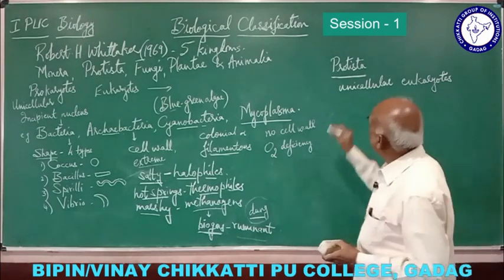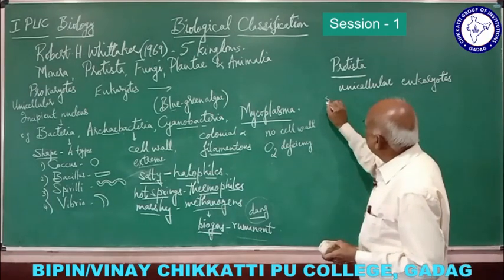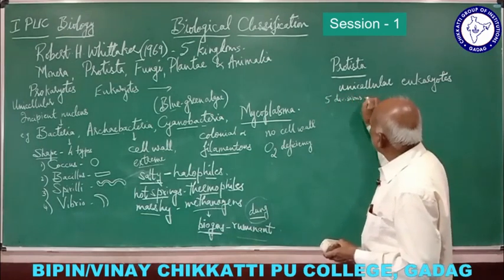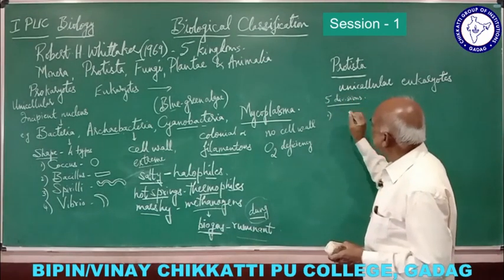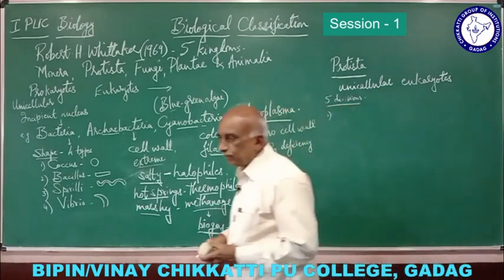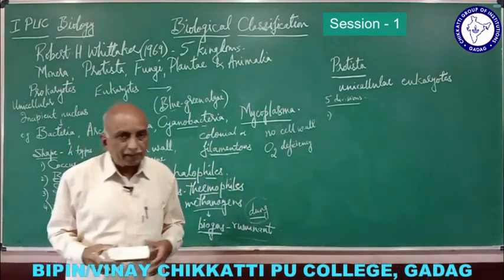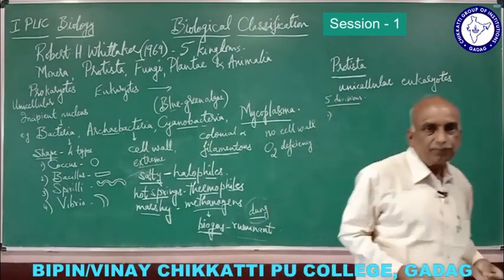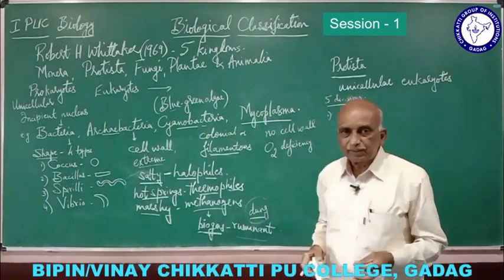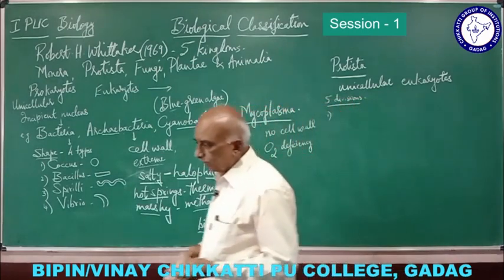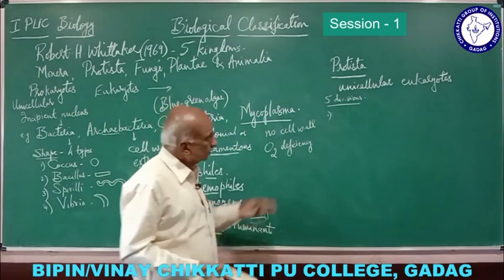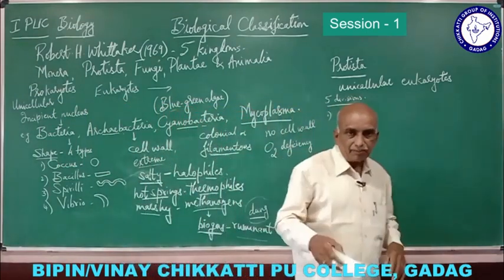Then protista are again divided into 5 divisions: chrysophytes, euglenoids, dinoflagellates, slime molds and protozoa. About the different divisions of protista, I will continue.